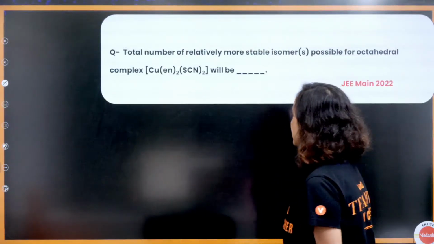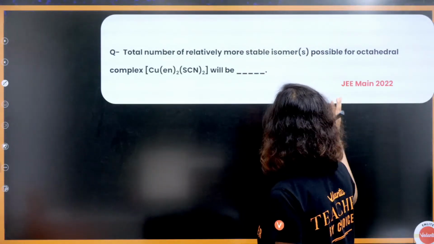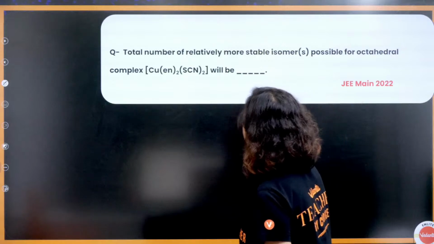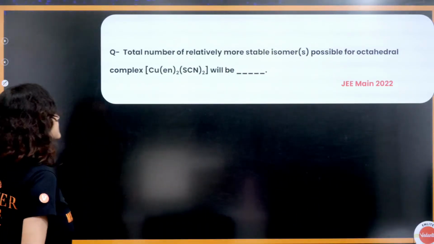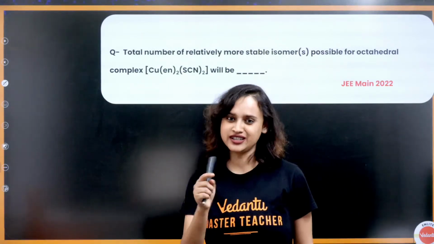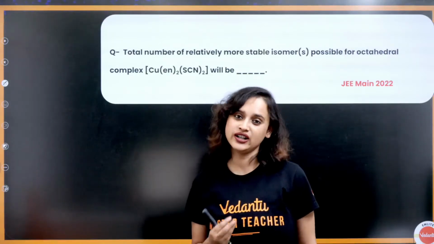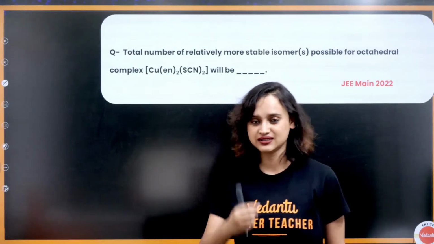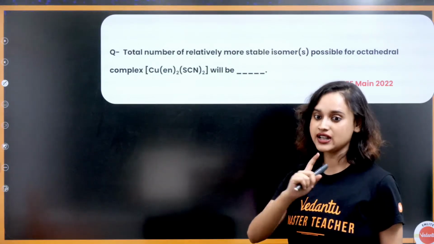Okay. Moving on. Total number of relatively more stable isomers possible for octahedral complex. Oh wow, what an easy question. Can you tell me this? Ayush, look at the channel name, bacha. The channel name is only Vedantu JEE English. How can I teach you in Hindi here? For that you have to go to NEET Made Easy, where Vasim sir is teaching you in Hindi.